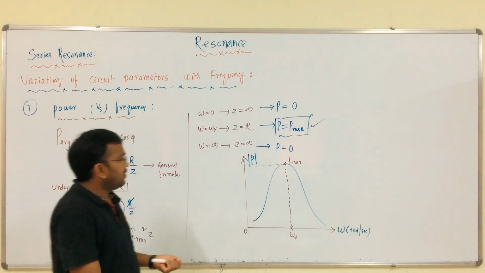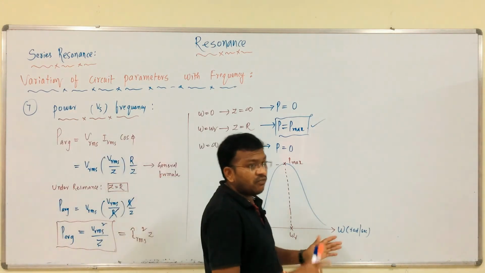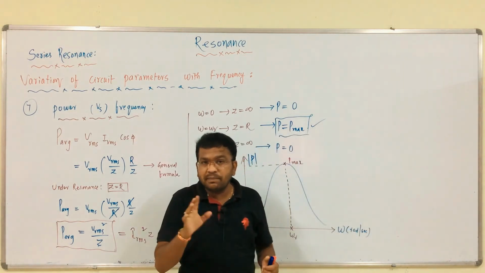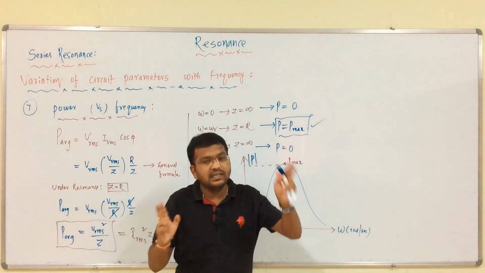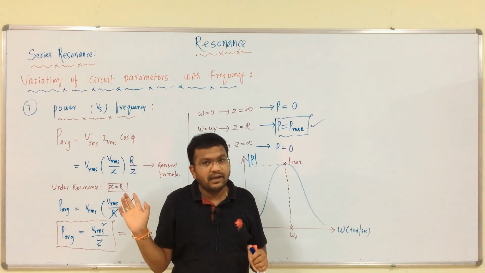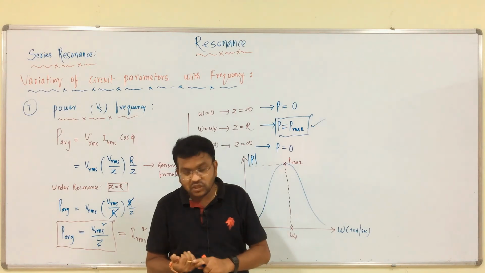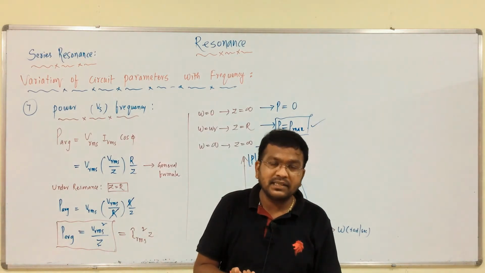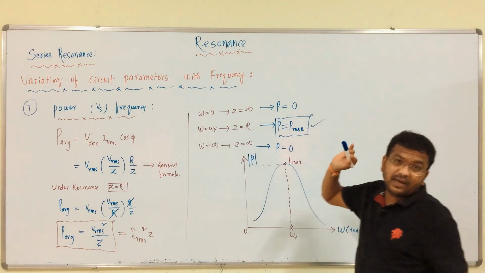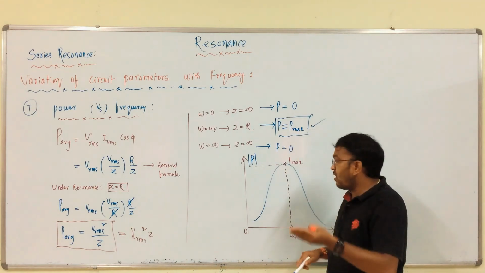Clear? So, what is the observation here? What about the value of R? It is independent of frequency, Z is equal to R. What about XL? It always depends upon the frequency. If it increases, this also increases. What about XC? It is inversely proportional to the frequency. Next, net reactance, we have observed the different analysis. Next, impedance, we can get like this. Next, coming to current, the current graph as well as the power graph are both the same.